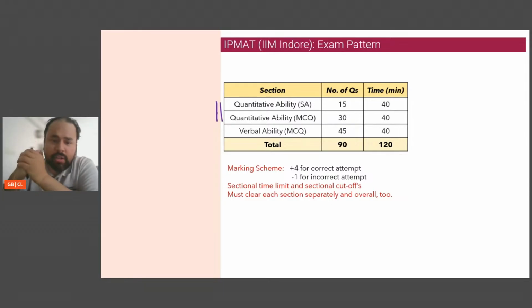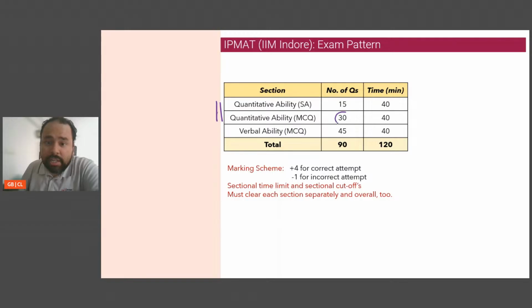We know the marking scheme is +4, -1. We know there are sectional time limits and sectional cutoffs: it's 40 minutes per section. The interesting part: the short answer section has 15 questions in 40 minutes. That means on average a little under 3 minutes, a little over 2.5 minutes. That's a decent amount of time, almost 160 odd seconds.